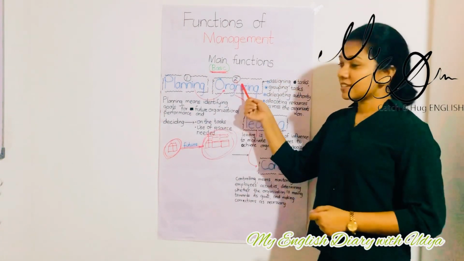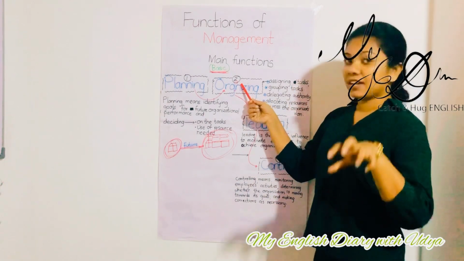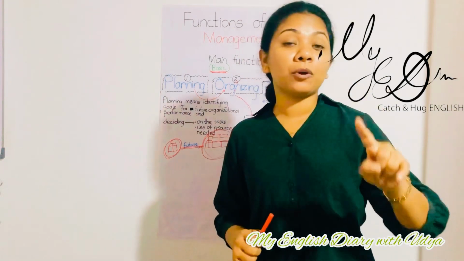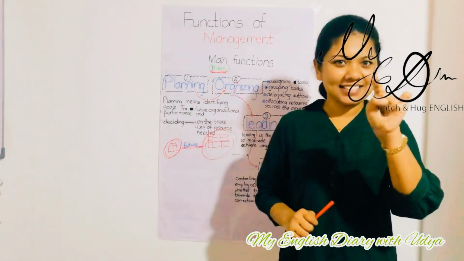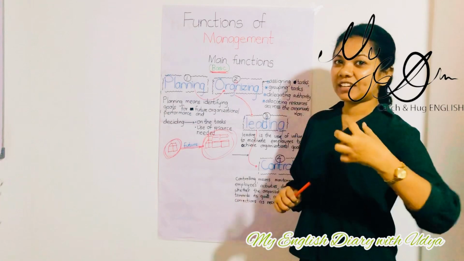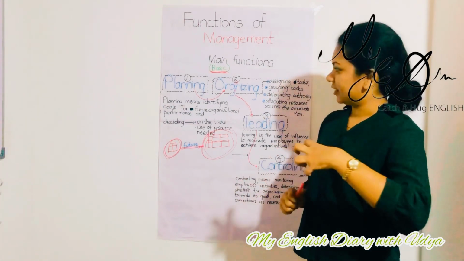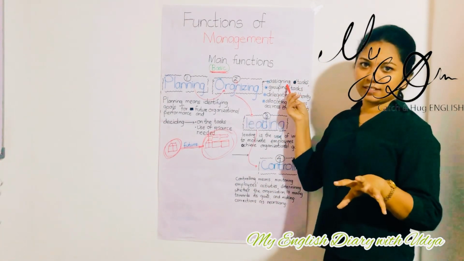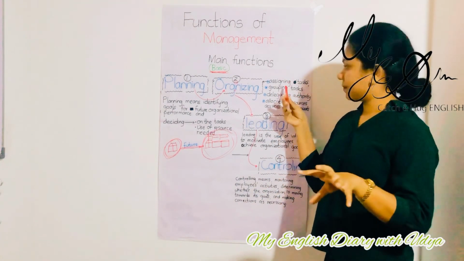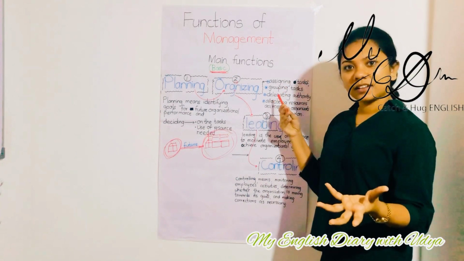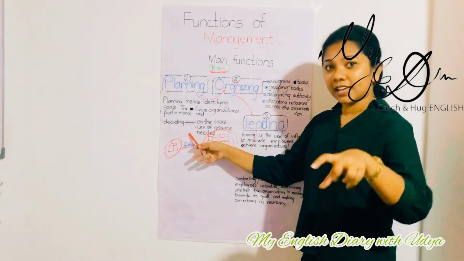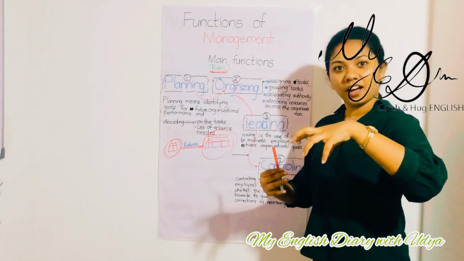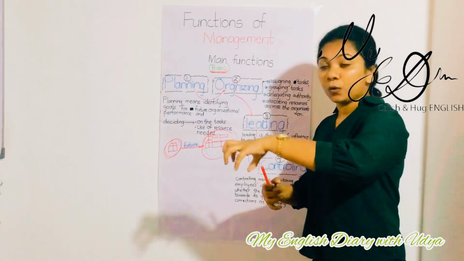Okay students, this is our second function, which is organizing. Keep this in your mind. Without proper planning, we cannot do organizing, right? They have an interrelationship with each other. Organizing means assigning tasks, then grouping tasks. In the planning stage, we have already decided the tasks. Now in the organizing stage, we have to assign tasks and group tasks.